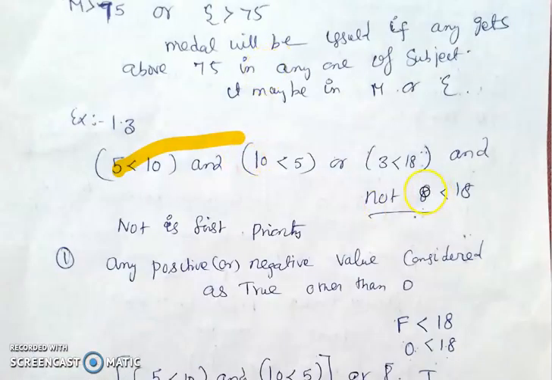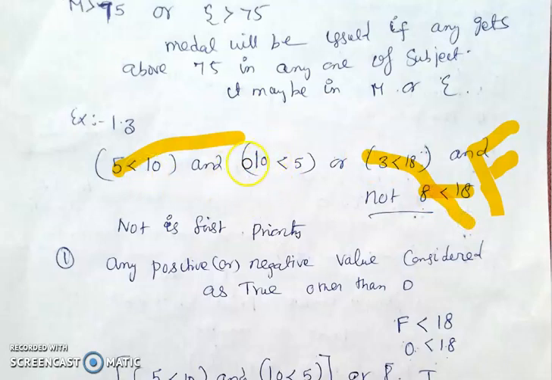first the relational operators will be evaluated. So 18 is greater than 8, it is true. So not of true is false. Okay, so false, what is that? The result is false here. Okay, false, and what is that? It is true, but the second case is false. So true and false, and what is that? If any one of the conditions returns false, the answer will be false when you are dealing with the case of and. So the result will be false in this case.